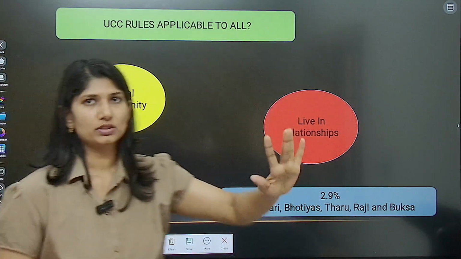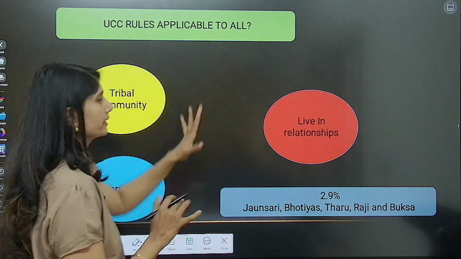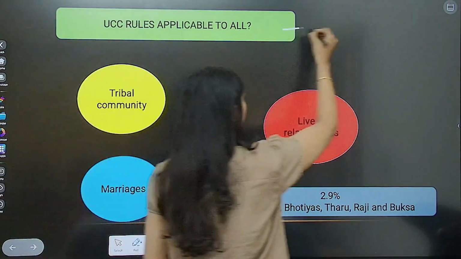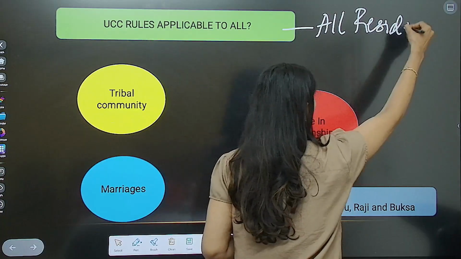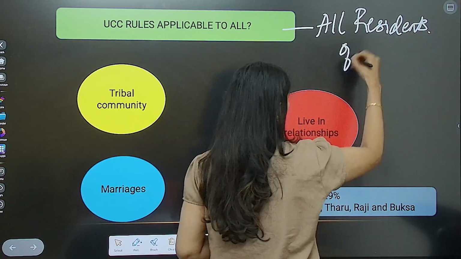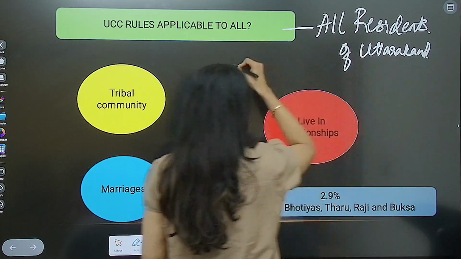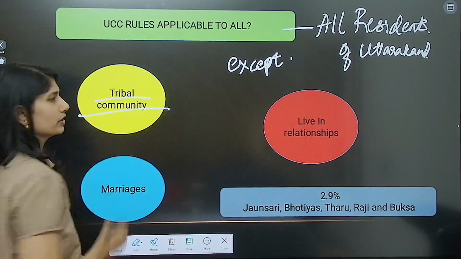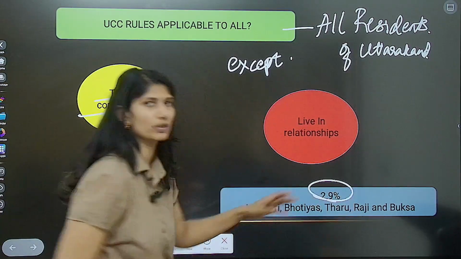Is UCC rules, that is Uniform Civil Code, applicable to everyone? We are specifically speaking about Uttarakhand. In Uttarakhand, it is applicable to all residents of Uttarakhand except the tribal community, who make up 2.9% of the population in Uttarakhand.